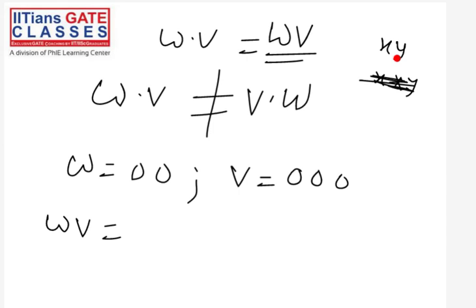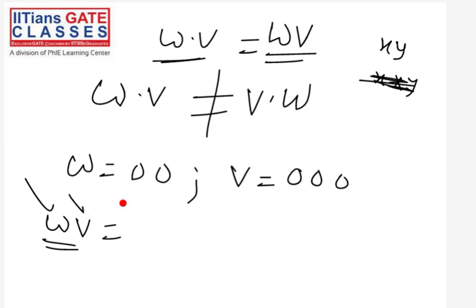Okay, we just think it is there, but we are not showing it. So similarly, w dot v can also be written simply as wv. WV means W concatenated with V, and this concatenation is nothing but append. So write W, then write V.